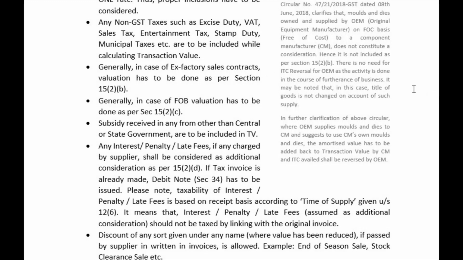Supplier tells the recipient that I will take transportation charges from you and I will arrange the transport for the delivery of the goods at your doorsteps. In this case, we call it a FOB sale, and therefore valuation should be done as per 15(2)(c). What is 15(2)(c)? Incidental expenses, transportation, secondary packing, commission, etc.